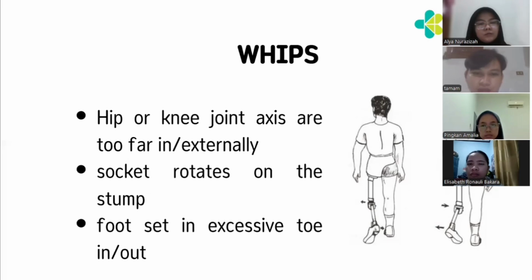For the whips, the hip or knee joint axis is too far internally or externally rotated. Then the socket rotates on the stump and the foot is set in excessive in or out.